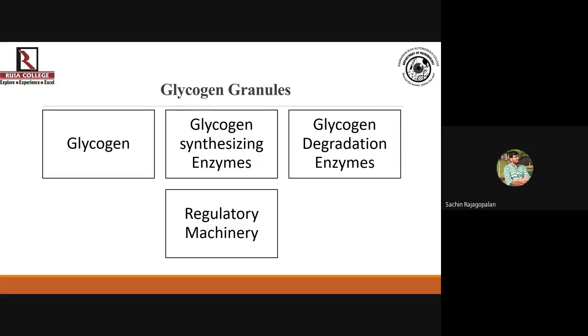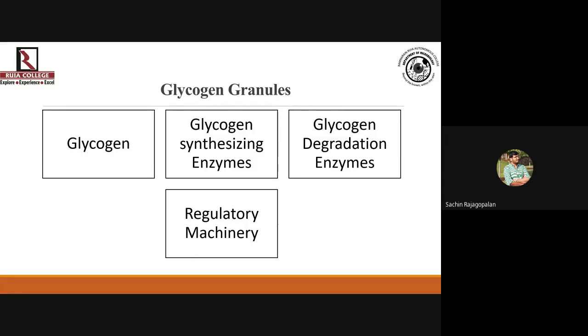If you feel that glycogen granules are those constituents which contain only glycogen, that is incorrect. These granules not just contain glycogen, but also other components like enzymes required for synthesis of glycogen, enzymes needed for degradation of glycogen, and the components required for maintaining a balance between synthesis and degradation, which means the regulatory machinery.